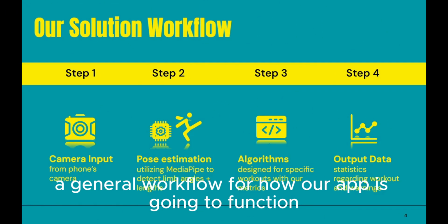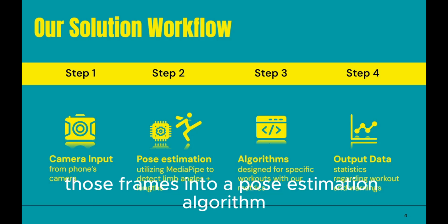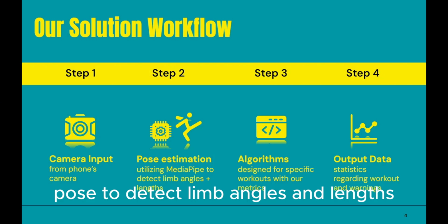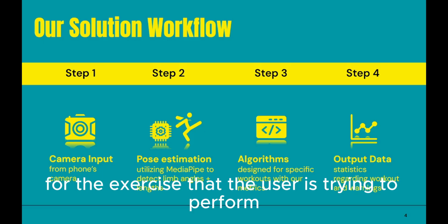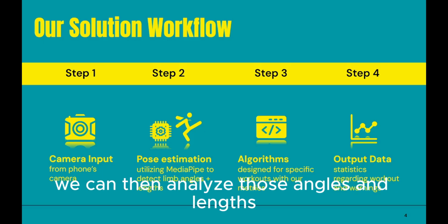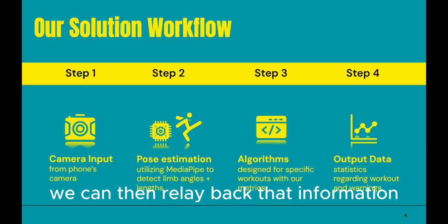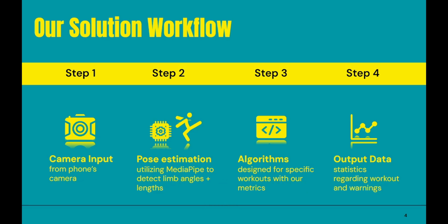A general workflow for how our app is going to function starts off with taking in camera input from the phone's camera and then inputting those frames into a pose estimation algorithm utilizing MediaPipe's BlazePose to detect limb angles and lengths. Then, using specially designed algorithms for the exercise that the user is trying to perform, we can analyze those angles and lengths. Finally, using the data that those algorithms return, we can relay that information back to the user for feedback on their form.